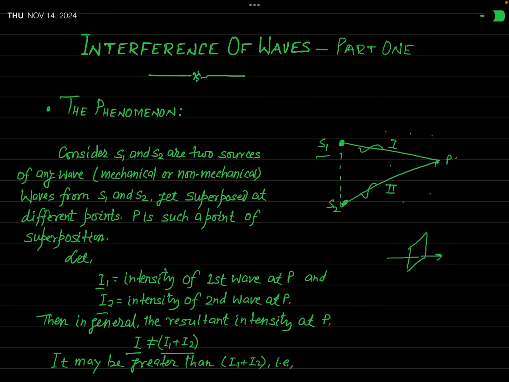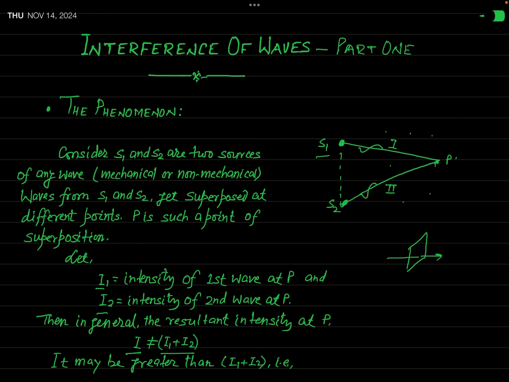But physics says the phenomenon is not like that. You can't say that if I1 and I2 are the intensities of the two waves, then I1 plus I2 will definitely be the resultant intensity at the point of superposition. If you say like that, you are wrong. The real situation is different. In fact, what will be the resultant intensity at this point? That depends on the phase difference between the two waves superposing at point P.